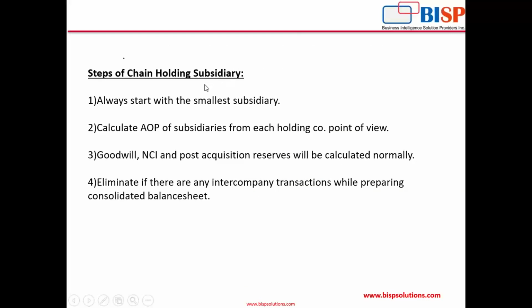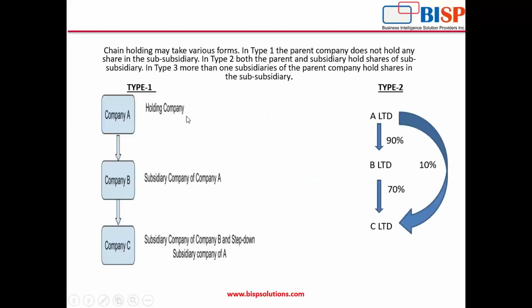Now, what are the steps of the chain holding subsidiary? How to solve this chain holding subsidiary while doing the consolidation? Okay, first, always start with the smallest subsidiary. That means if we see in type 2, A Limited has invested in B, B has invested in C, and A has also invested in C Limited. Okay, so the smallest subsidiary is C because it has two holding companies, B and A. So first we'll start with C Limited.